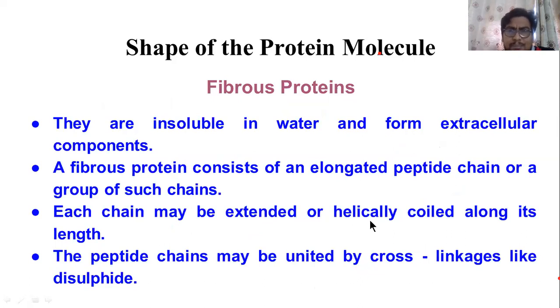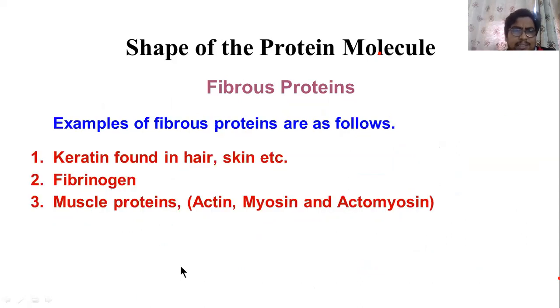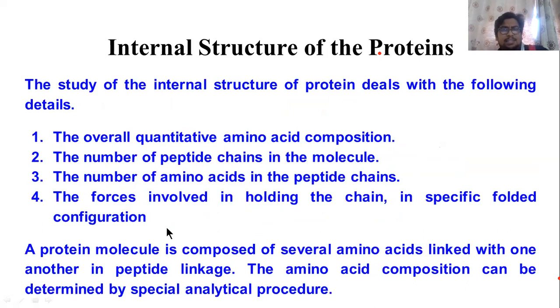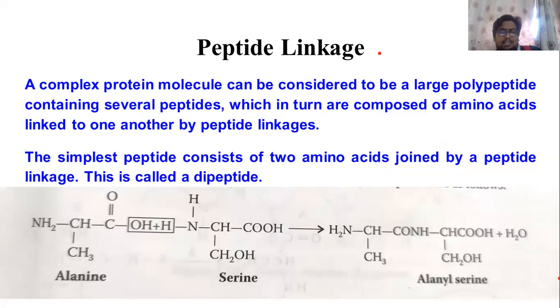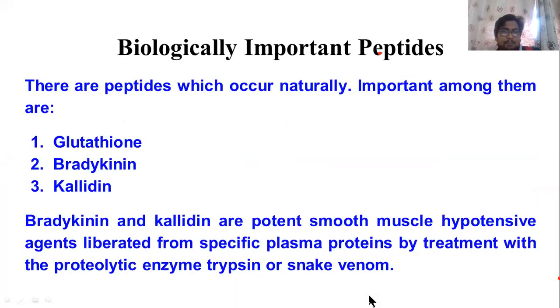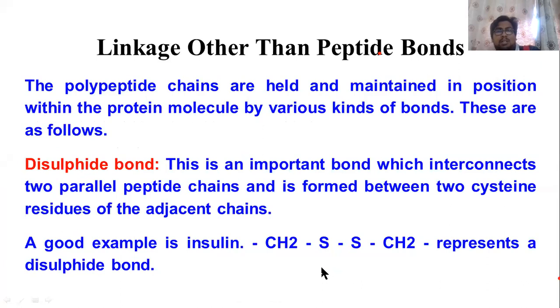So all these things you keep in mind. Examples are keratin, which is found in hair, skin, etc., fibrinogen, and muscle protein. For internal structure, these four points you must keep in mind. The peptide linkages: the best example I told you, alanine serine, where the bond occurs and it becomes alanine serine. Biologically important proteins are glutathione, bradykinin, and caladin, and I have explained where we get them, for example snake venom. So the bonds we have seen.